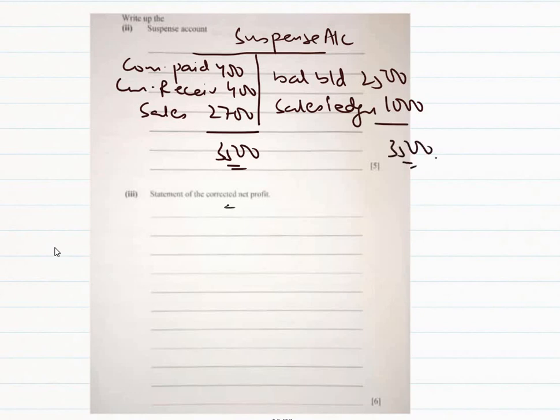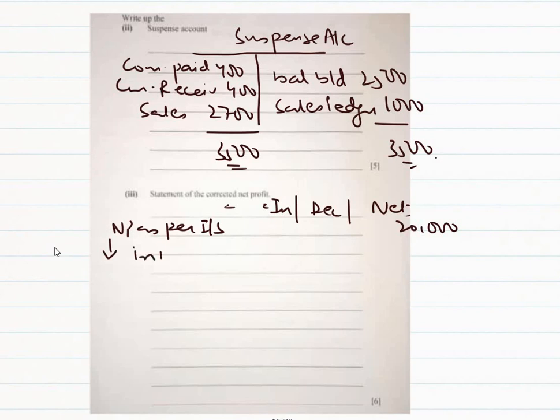Okay, now statement of corrected net profit. Now we will make first increase, then we have decrease, and then we have net. Okay, so NP as per income statement, it is given to us 20,000. Then there was a decrease in motor expense. So what will be the effect of the decrease in motor expense?